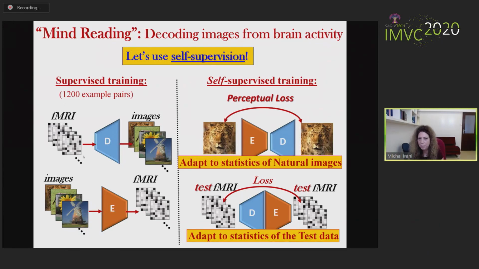It gets both pairs of fMRI and images, as well as pairs of image and image for training the combined network, and pairs of fMRI and fMRI for training this combined network. So it has to satisfy all these losses simultaneously. So it will not be able to converge to a trivial solution, since it's required to be able to work well on fMRIs also.